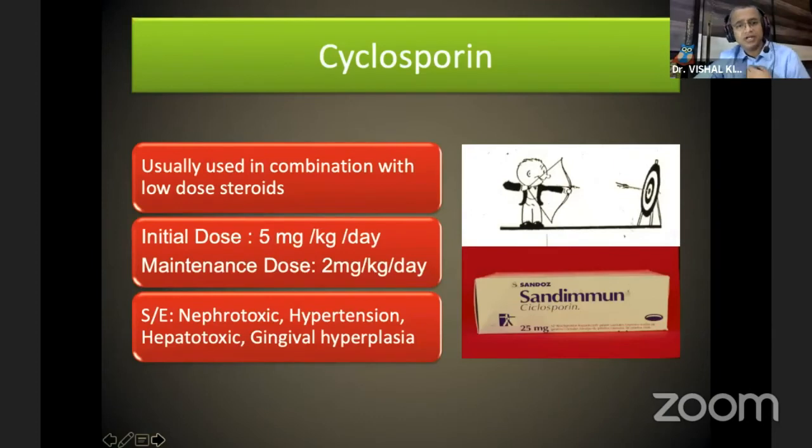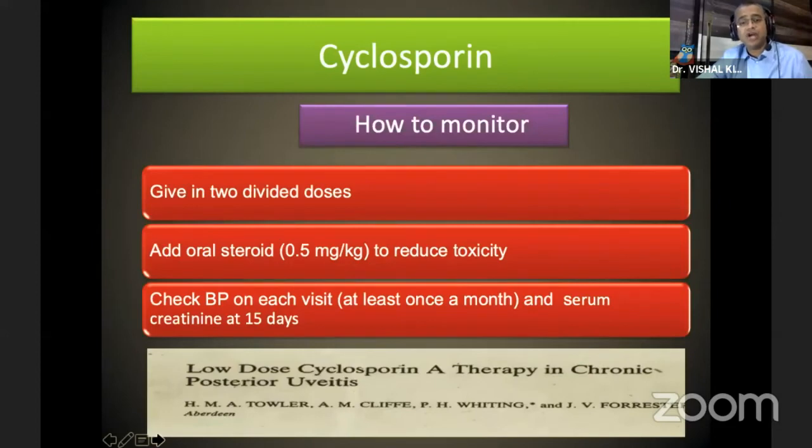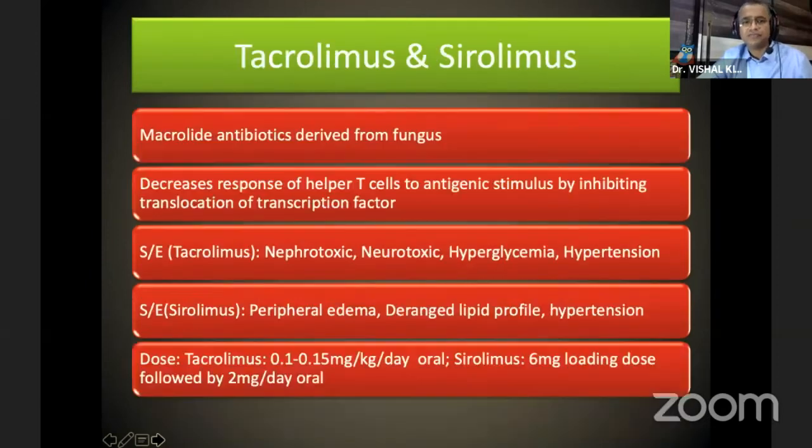Coming to cyclosporin, it is usually used in combination with low dose steroid. Initial dose is 5 milligram per kg body weight per day. Maintenance dose is 2 milligram per kg body weight per day. Side effects are nephrotoxicity, hypertension, hepatotoxicity. So in cyclosporin, how do you monitor? You have to give it in 2 divided doses, add oral steroid 0.5 milligram per kg body weight to reduce toxicity, and check BP on every visit and serum creatinine at 15 days interval. Low dose cyclosporin A is very useful in chronic posterior uveitis.